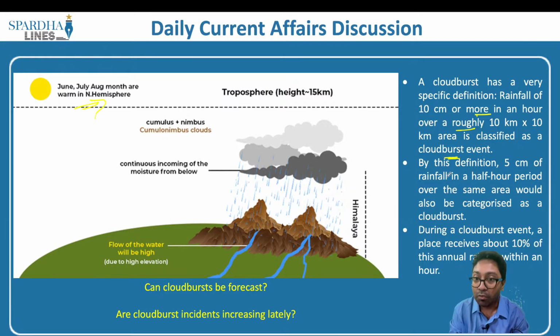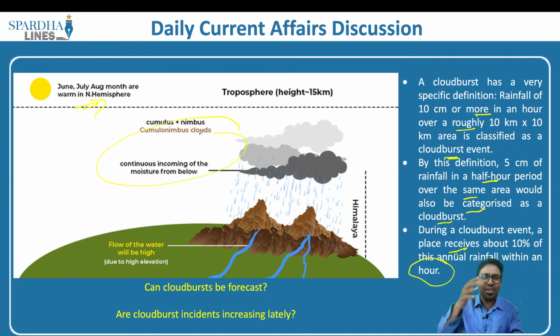By this definition, 5 centimeters of rainfall in a half an hour period over the same area would also be categorized as a cloudburst. During a cloudburst, even a place receives about 10% of its annual rainfall within an hour. So what is this cloudburst? When there is a particular area where cumulus plus nimbus clouds are formed, which forms the cumulonimbus clouds, and there is continuous rainfall in a region dominated by hills, you have a massive amount of rainfall. As we discussed, 10 centimeters or more in an hour over a roughly 10 kilometer area is what is called a cloudburst.